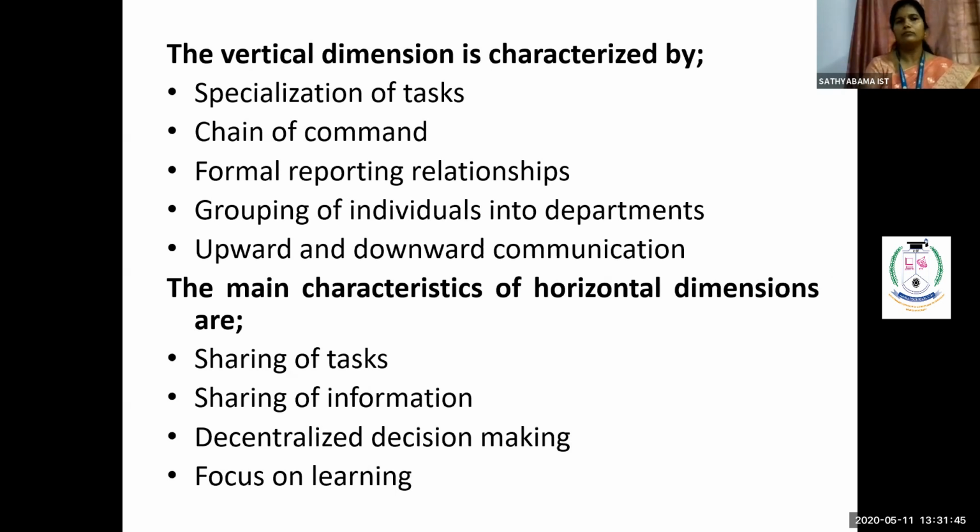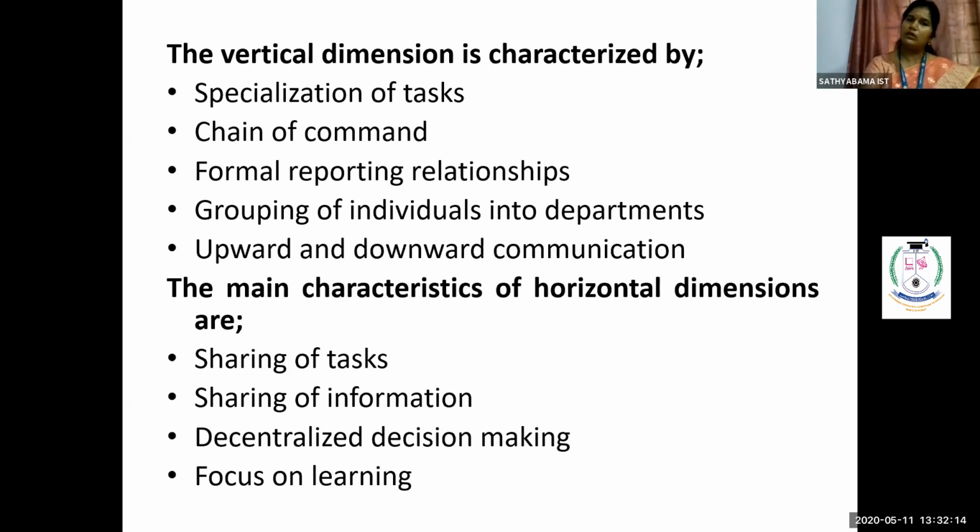Then a formal reporting relationship. So there exists a superior-subordinate relationship. As I told you earlier, this clearly gives you a picture of the authority and responsibility relationship. So that represents your formal reporting relationships. Then grouping of individuals into departments. So how many subordinates can be grouped under a single superior? So that represents this particular point called grouping of your individuals.